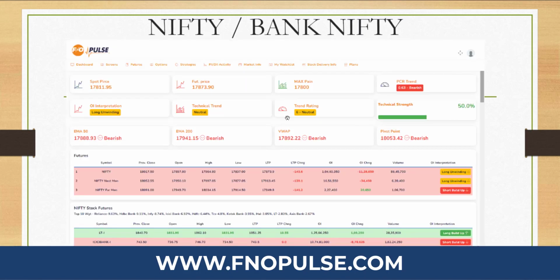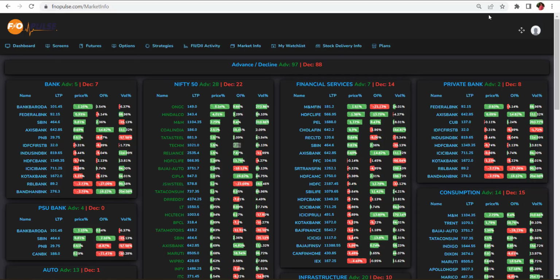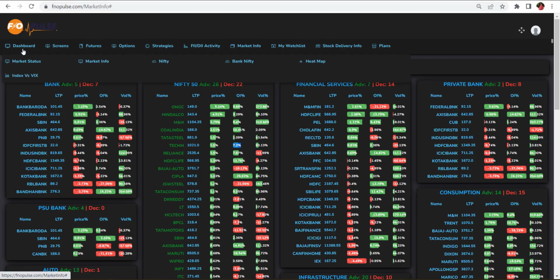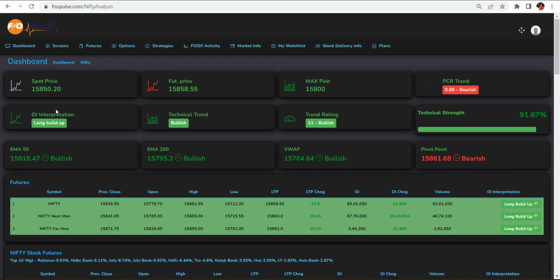Now we are going to identify the Nifty and Bank Nifty separately. Like that, the screens will be available. In the dashboard, you can go to Nifty, and both have the same type of analysis that we have done. The reports will be generated according to the market moves.